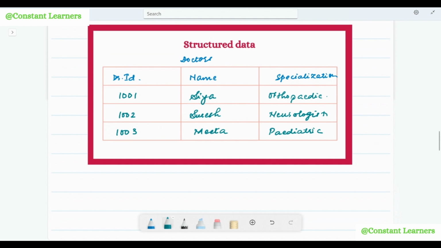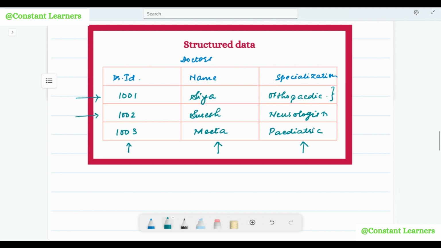In this, you can see that the data is related to one another, right? This column only has the doctor's ID. This column only has the name of the doctor. This column only has their specialization. And each row has complete data about one single person.